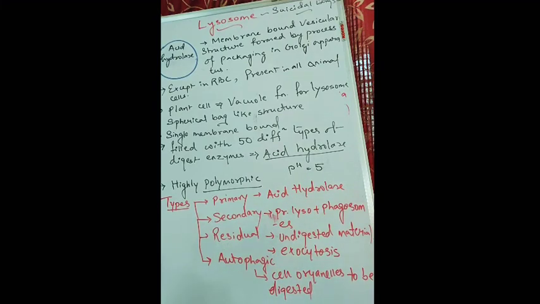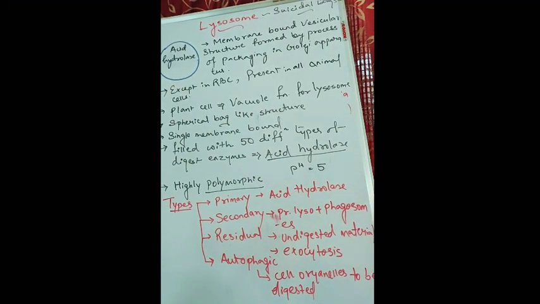So this lysosome takes part in intracellular digestion of various types of material. That means the cell needs to digest some materials, which are synthesized by the endoplasmic reticulum and packaged by the Golgi complex. Now they need to be converted into simpler forms.